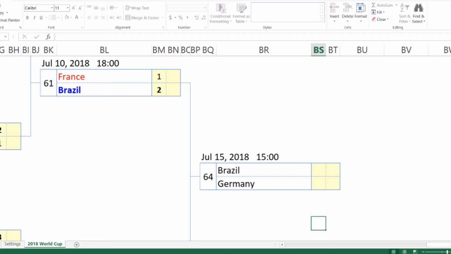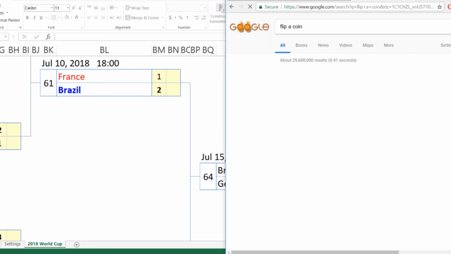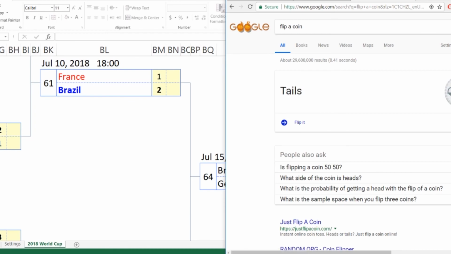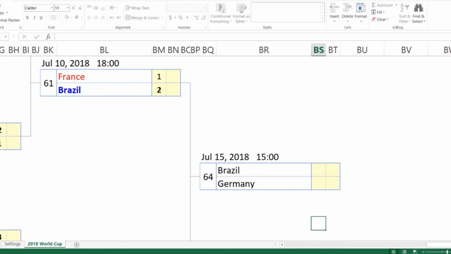So I'm just gonna do something real quick. I'm gonna flip a coin. Heads is Brazil. Flipping. Tails. So tails is Germany, and honestly, that's what my gut was telling me, and I'm not lying. I think Germany might win the World Cup again, and if they do, that's gonna be insane because that means they would win back-to-back. Oh my god, this is so freaking tough.